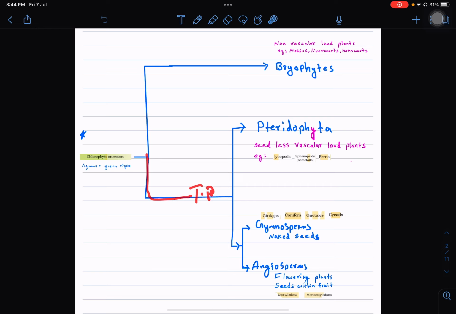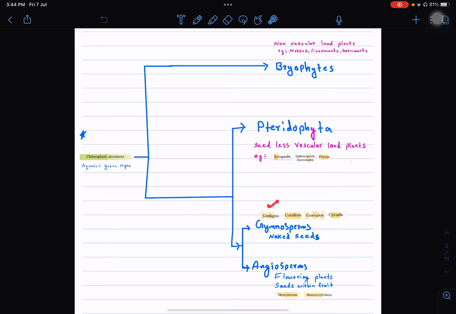So tracheophytes evolved, and from the tracheophytes, pteridophyta, the seedless vascular land plants, evolved, like lycopods, sphenopsids or horsetails, ferns, etc. And from these tracheophyte ancestors, the gymnosperms, the plants with naked seeds, and angiosperms, the flowering plants, evolved.